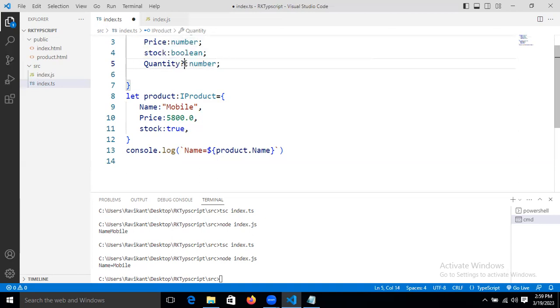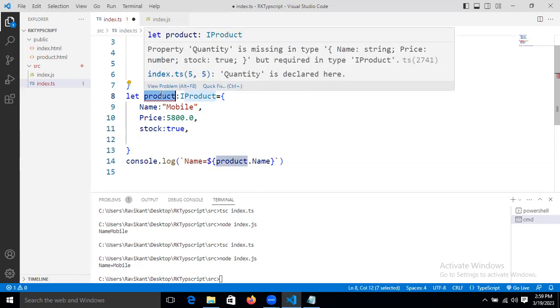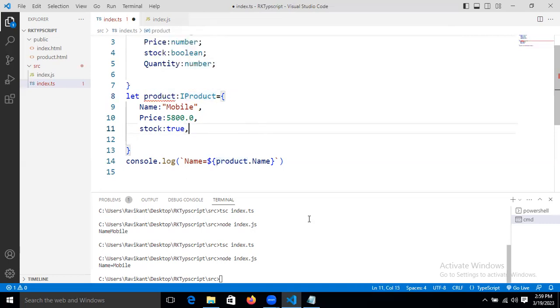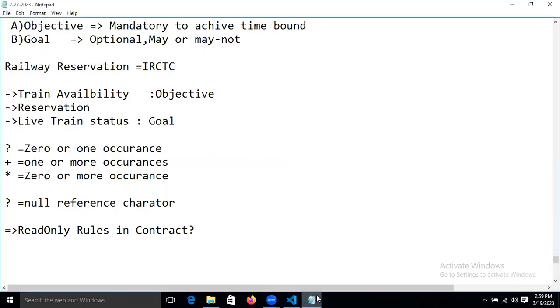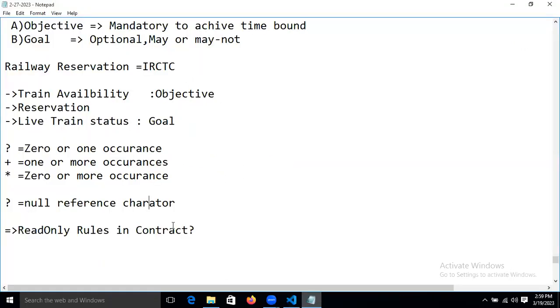If we are taking this one without that, it means number type. But here we are not taking this reference. Then in this reference, the reference object will become null only, right? Clear? Yeah. So that is the reason I wrote the question mark. Question mark is the null reference character. It's making that null reference character optional.